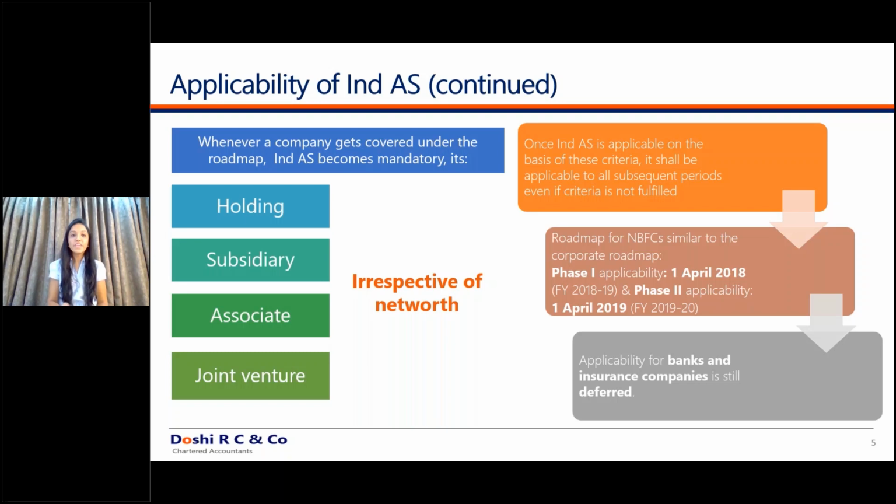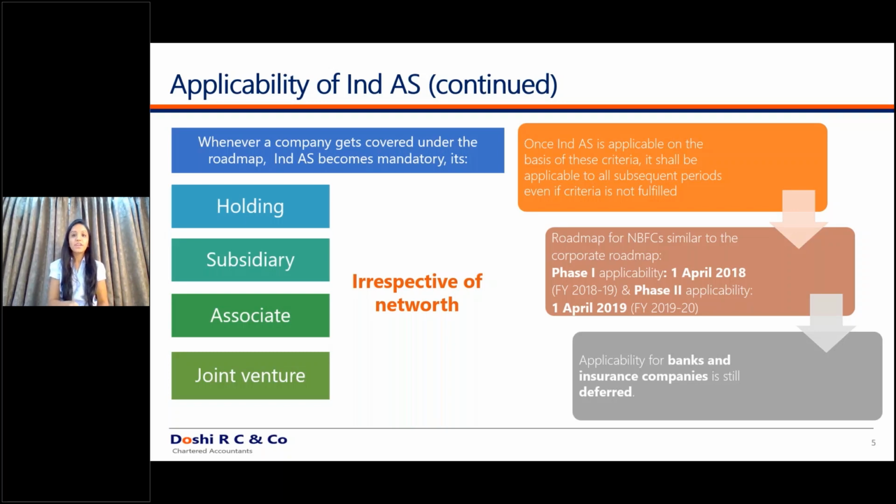So you have to apply the Ind AS principles to determine whether a company is a holding company or a subsidiary company or an associate company or a joint venture company. If the criteria are getting met, then the Ind AS is applicable to those companies also. We'll cover that under Ind AS 110, but Ind AS 110 provides more detailed criteria under which a larger bandwidth is provided for determining whether a company is a subsidiary or associate or joint venture or not. So in this manner, Ind AS is applicable to various companies.